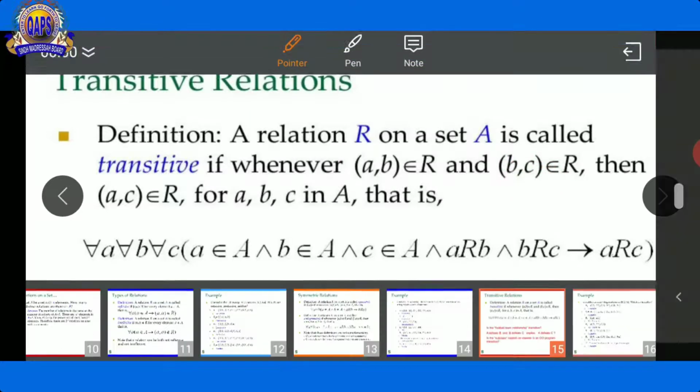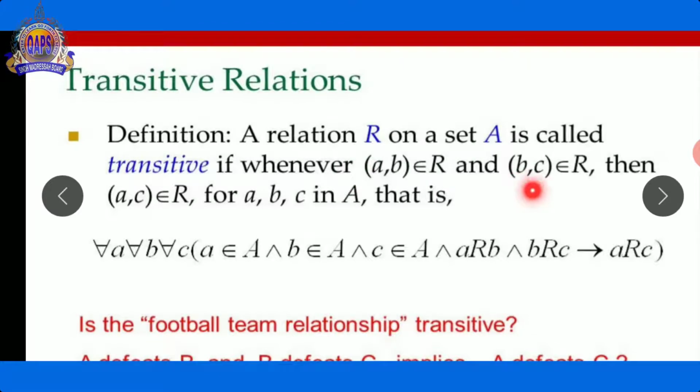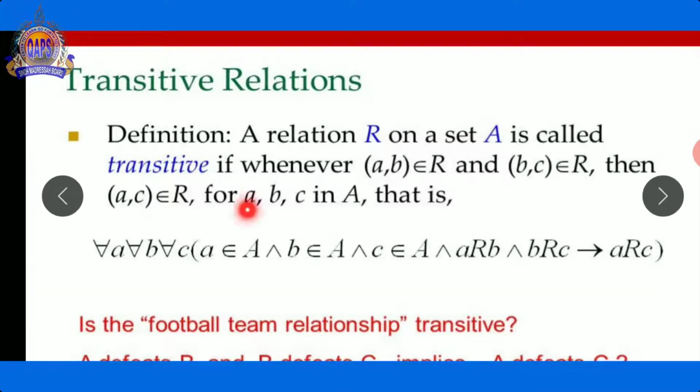So that's why the third pair is (a, c), also an ordered pair. These three ordered pairs represent a transitive relation for a, b and c in A. These all are elements of A.